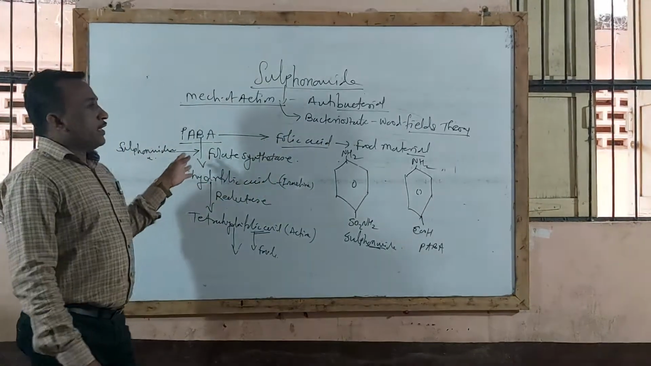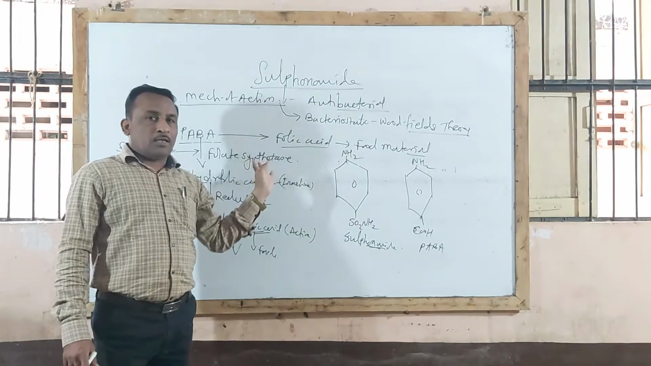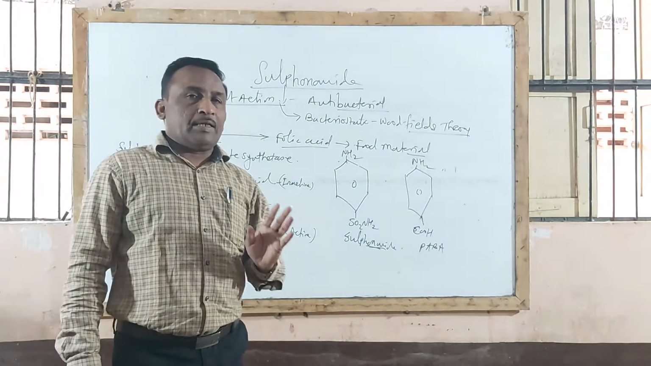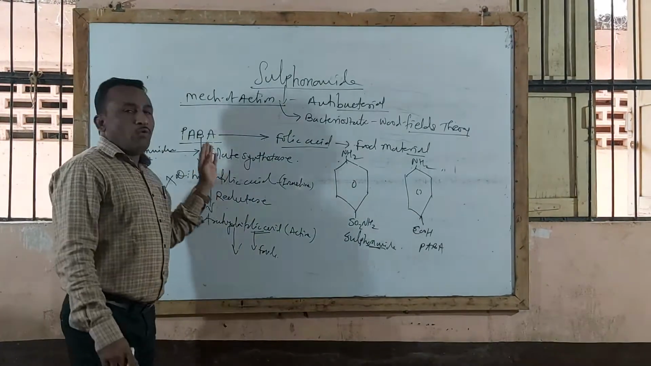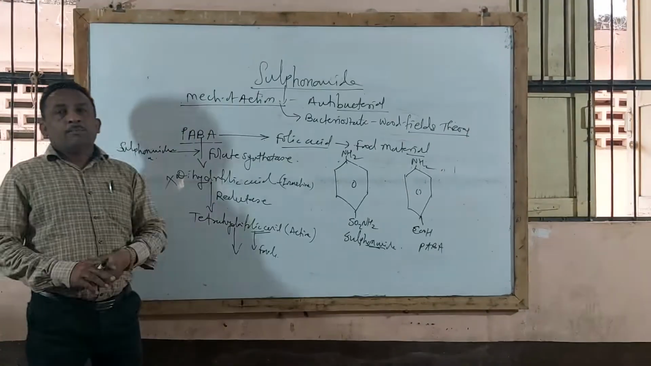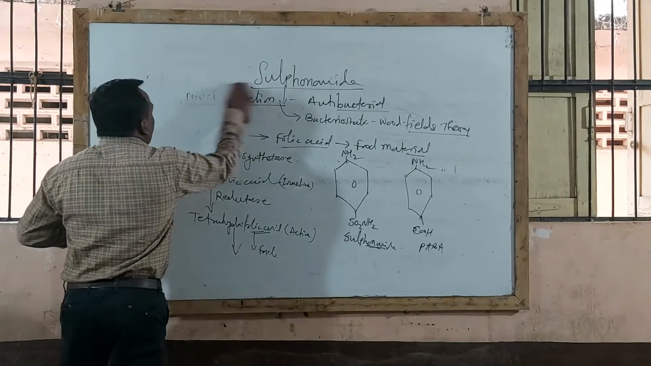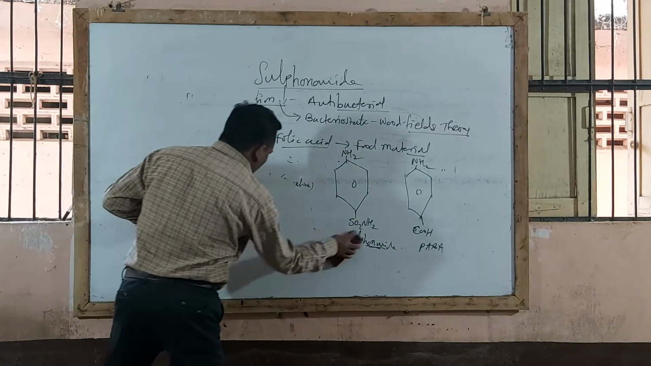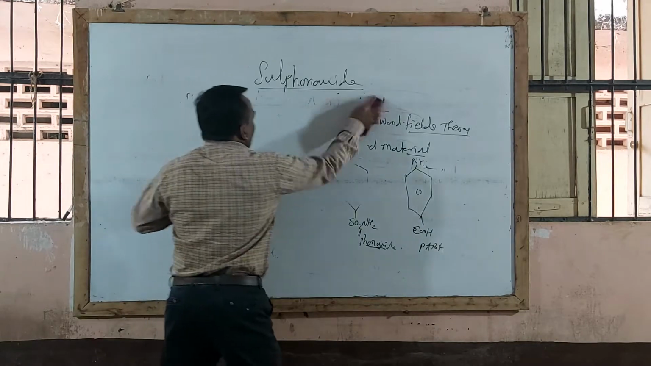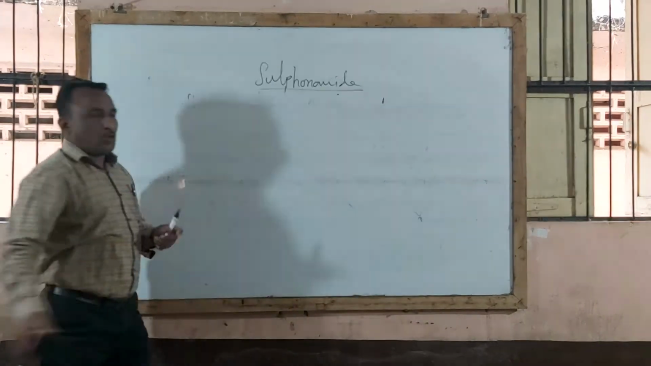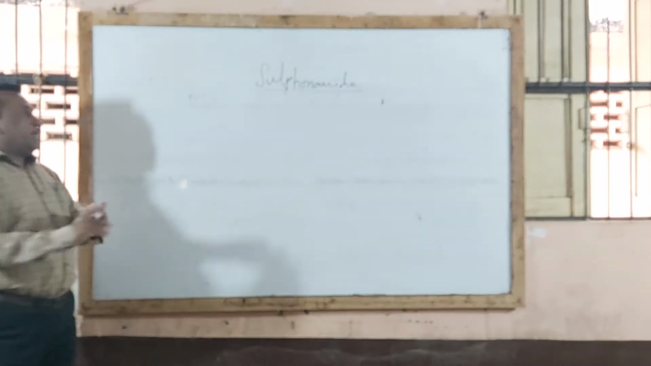So this is how sulfonamides are used as antibacterial compounds, and these drugs are effective only against those bacteria that synthesize their own folic acid. So this is regarding the mechanism of action. Now the next point is regarding ADME, that is absorption, distribution, metabolism and excretion.